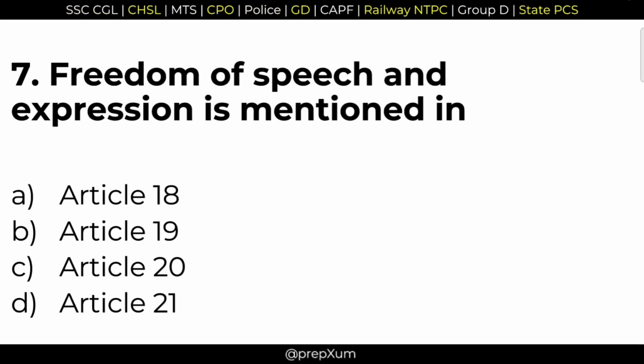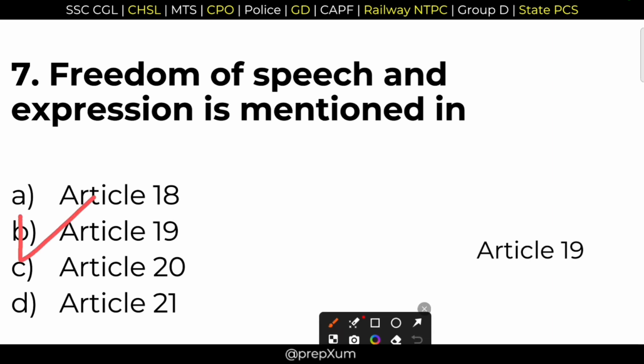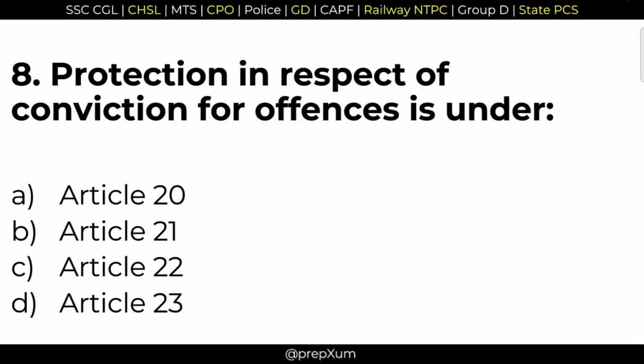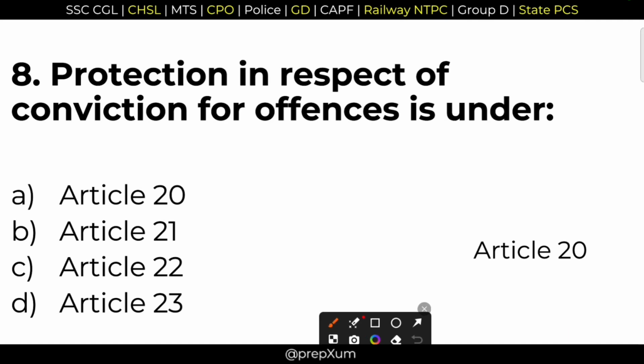7. Freedom of speech and expression is mentioned in? Option B, Article 19. Article 19 ensures freedom of speech and expression. 8. Protection in respect of conviction for offences is under? This is guaranteed under option A, Article 20. Article 20, it guarantees protection in respect of conviction of offences.